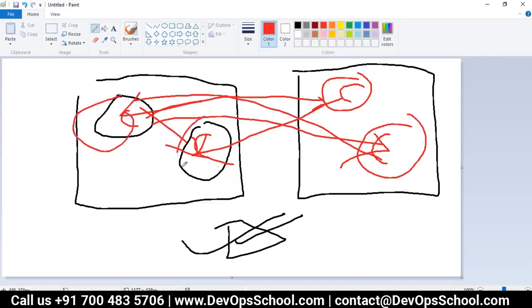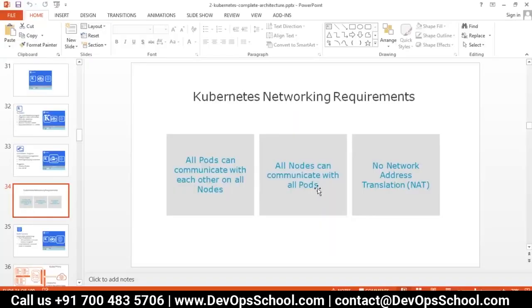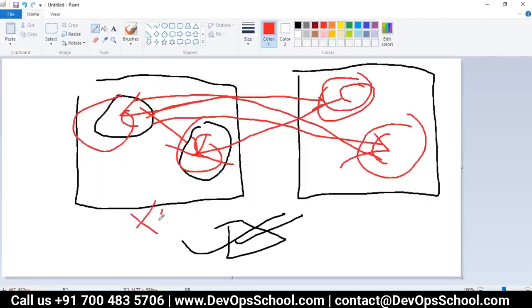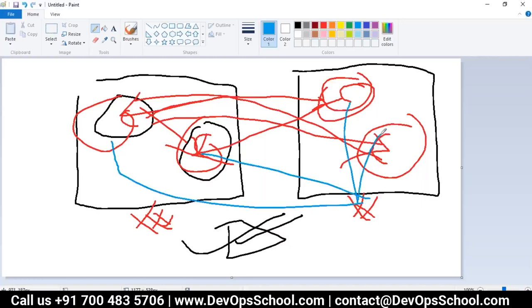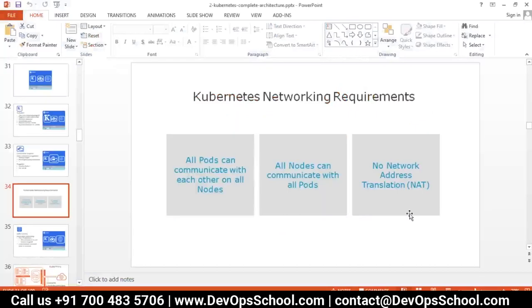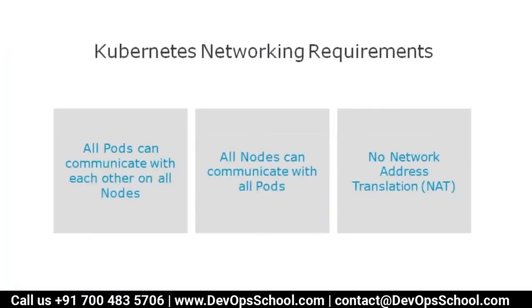All pods can communicate with all the other pods across the nodes. All nodes can communicate with all the pods. That means this is the node, and each node has an IP address. So this node also can communicate with this pod, this pod, this pod, without the -p option, without a port mapping option, without NAT, we call it. How can it be possible? That is done in Kubernetes.